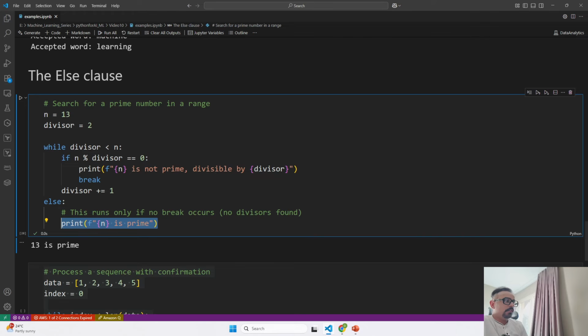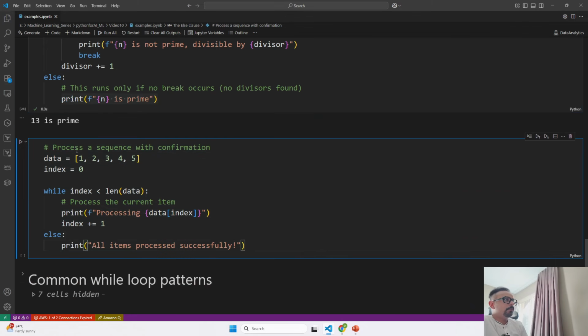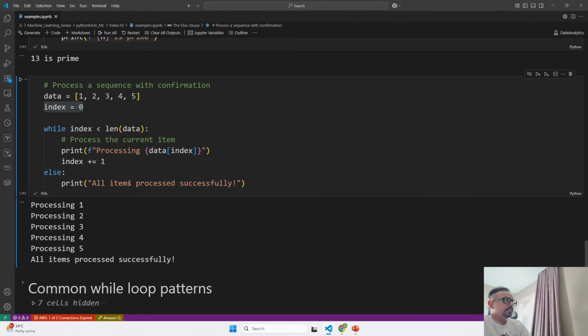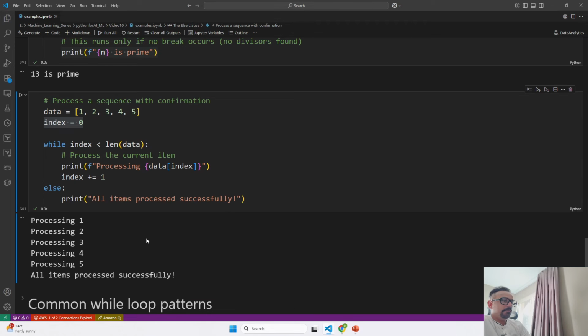Now let's understand another example, where we process a sequence with a confirmation. This code is going to go through each item in the data list using a while loop. It starts from an index of 0, which we mentioned as part of our initialization, and prints each value one by one. After each print, it increases the index by 1 to move to the next item. Let's see how it is printing the values, so you will be able to understand it better. Once all items are processed, the else block runs and prints a final confirmation message.